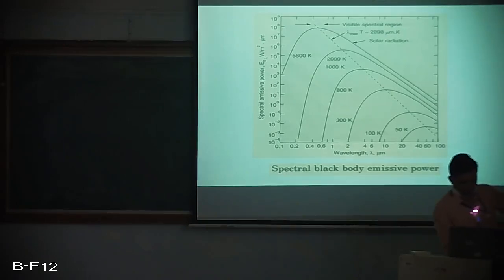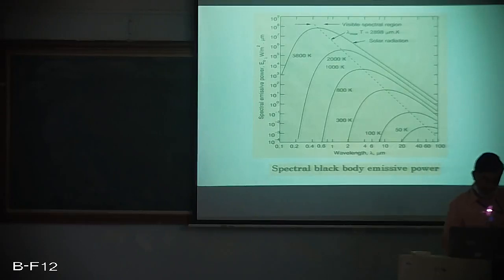So maximum spectral emissive power at those specified temperatures, those maximum emissive powers are joined by means of straight lines. So that straight line is indicating lambda max T is equal to 2898 micrometer Kelvin. So this is what is called Wien's displacement law.